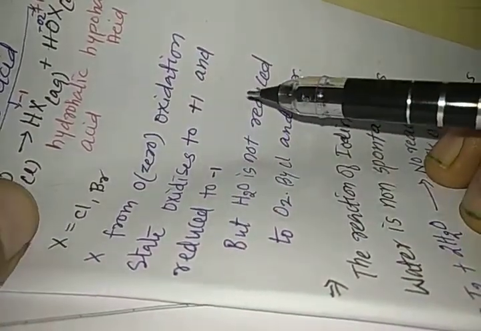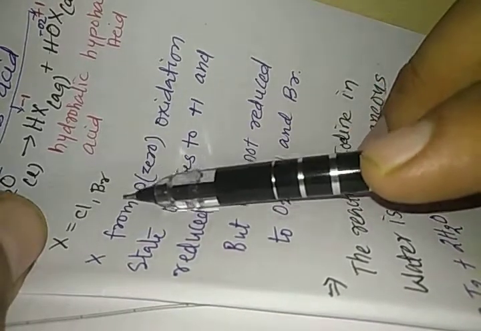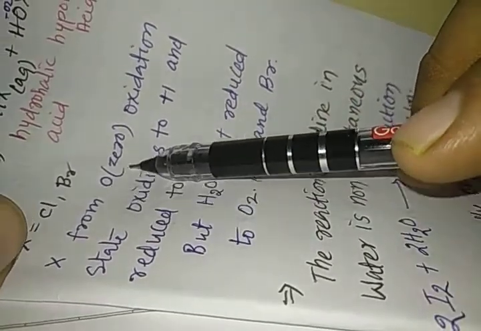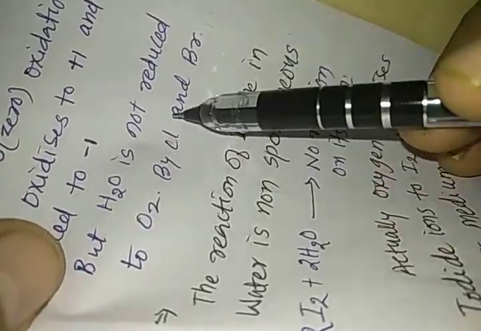And due to the disproportionation reaction, we can easily understand that bromine and chlorine cannot oxidize oxygen, but they themselves undergo reduction as well as oxidation. X from 0 oxidation state is oxidized to +1 and reduced to -1, but H2O is not oxidized to O2 by Cl and Br.